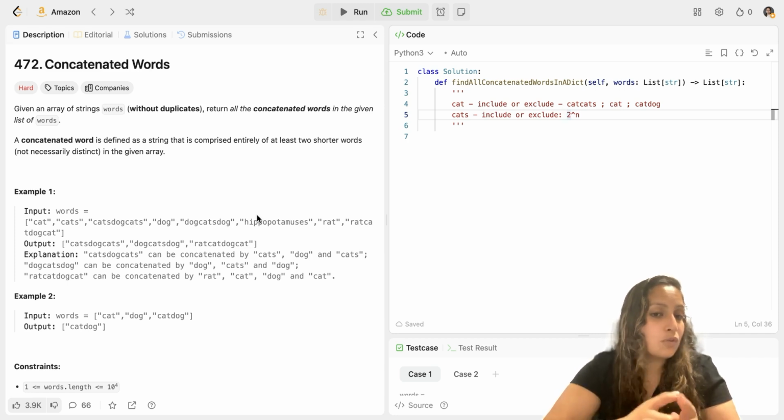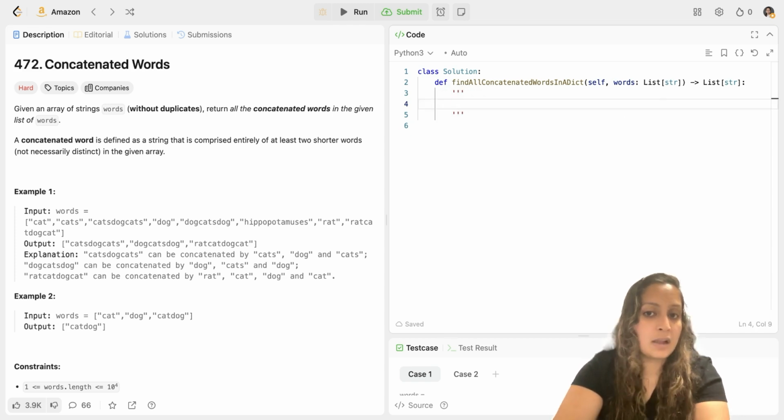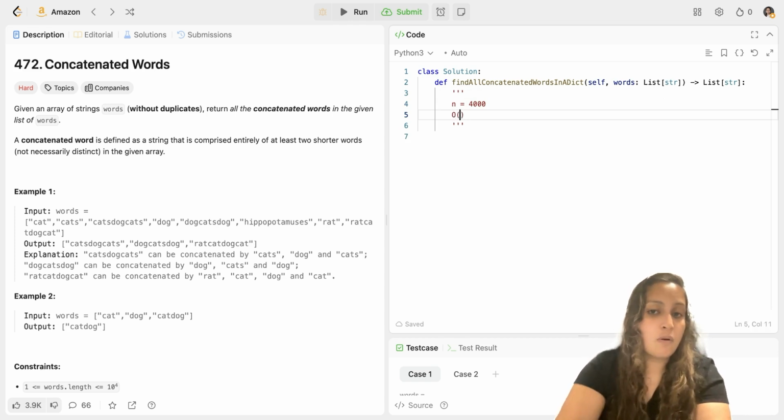But the string array could be 4,000 words long. So basically, the time complexity in such a scenario will not be 2 raised to power n, but the n could be 4,000. So the time complexity could be O of n or O of 4,000. Can you do better than this?